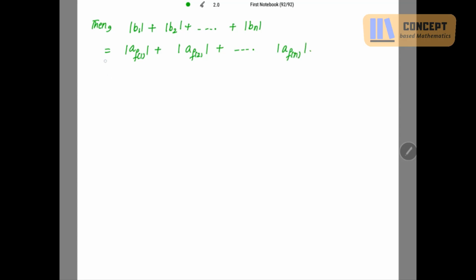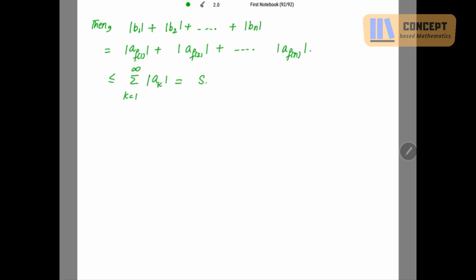Fine? Now, because this is the sum of finite terms, this sum can be less than or equal to summation, since I have already used n here, from k equals 1 to infinity of mod of a_k. Yes, this is less than or equal to this, and this infinite sum is given to be s.